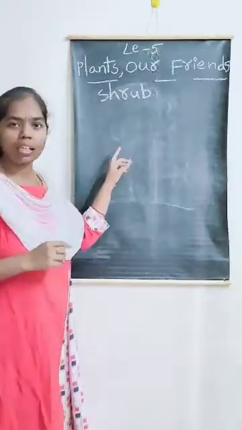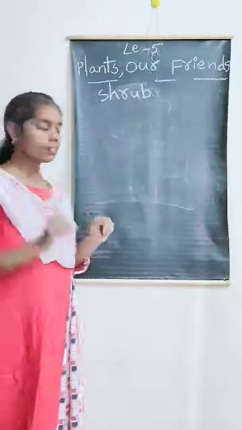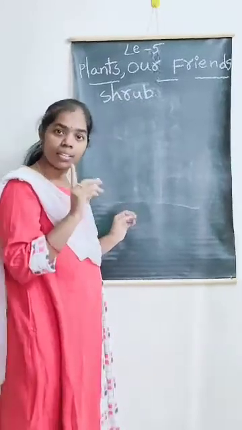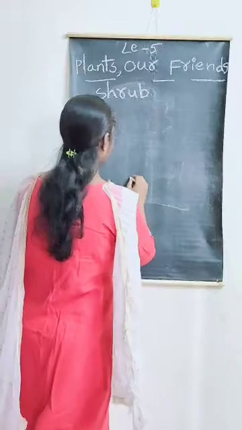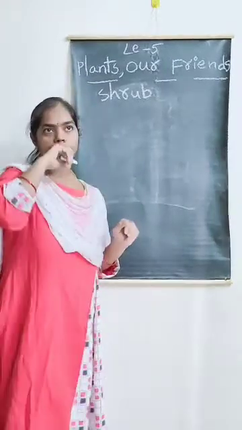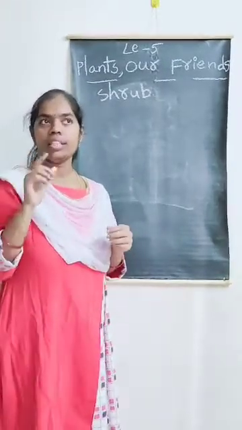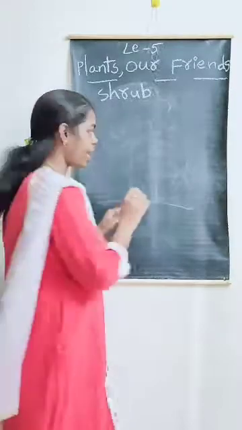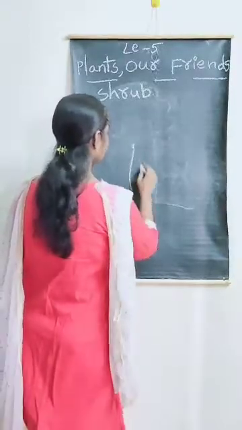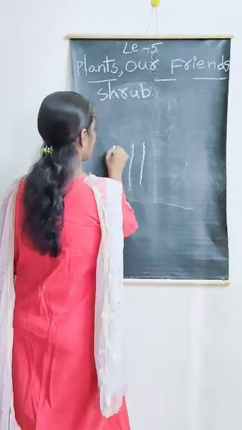This shrub also has a hard and thick stem. For example, tulsi plant, hibiscus, rose plant, and the like.